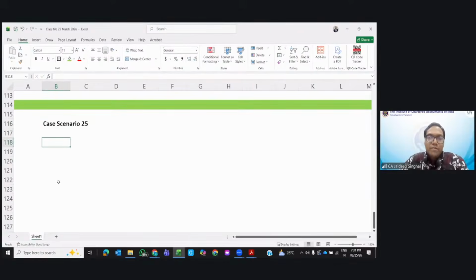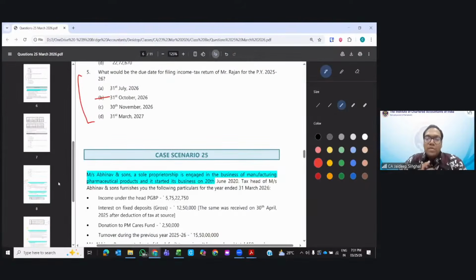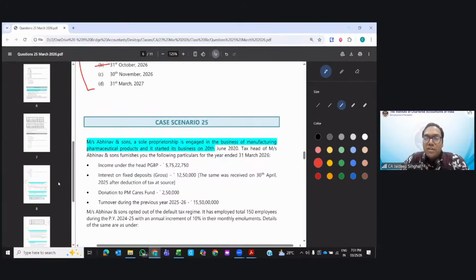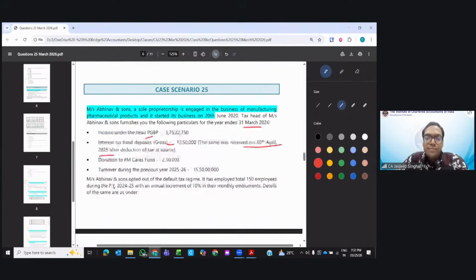Case scenario number 25. Abhinav and Sons, a sole proprietor, is engaged in the business of manufacturing pharmaceuticals, and it started its business on 20th of June 2020. Mr. Abhinav and Sons furnished the following particulars on 31st of March 2026. Income from PGBP, fixed deposits. The same was received on 30th of April after deduction of tax at source.